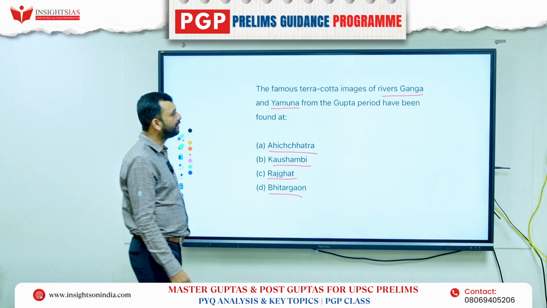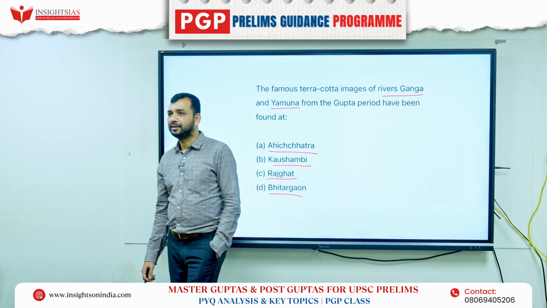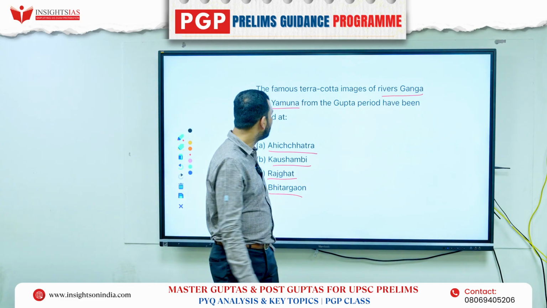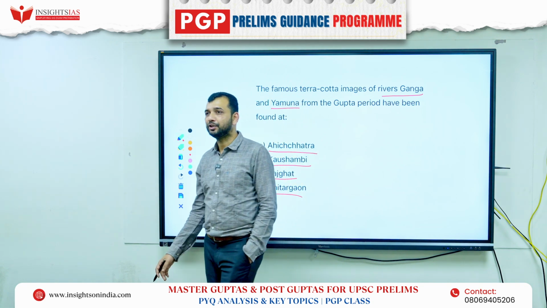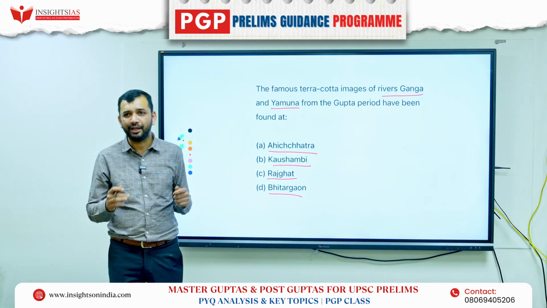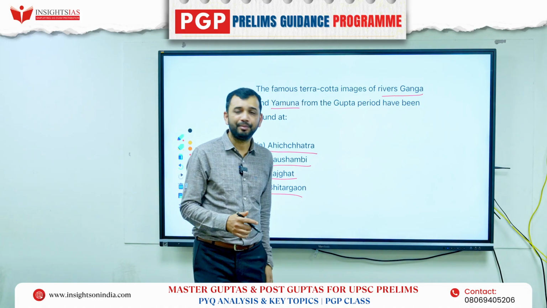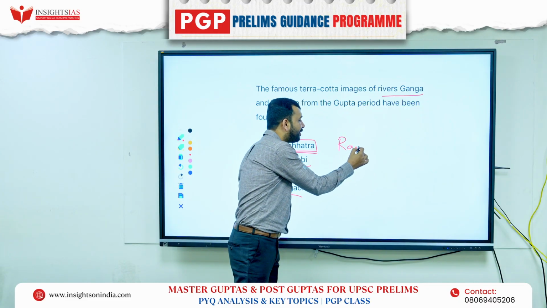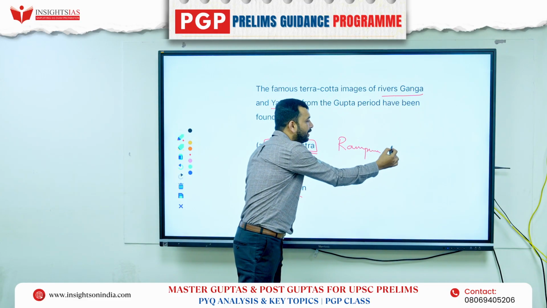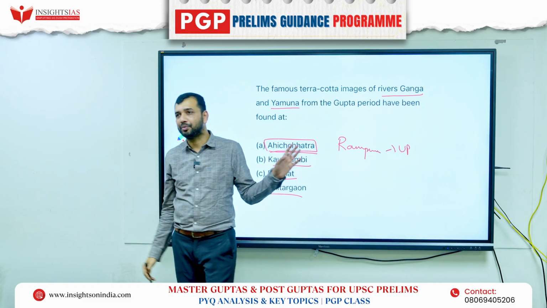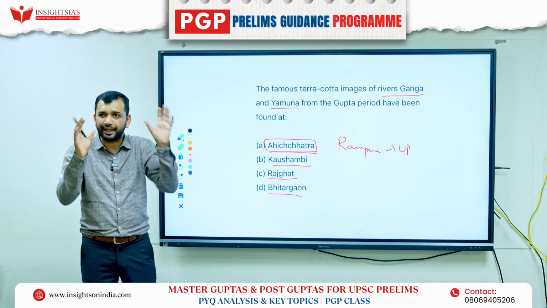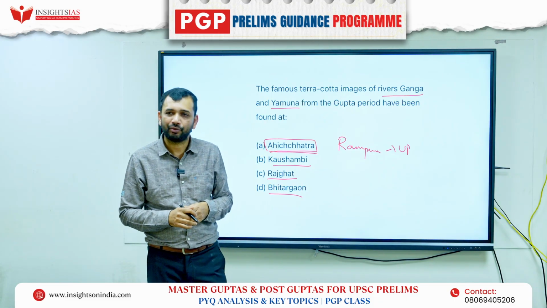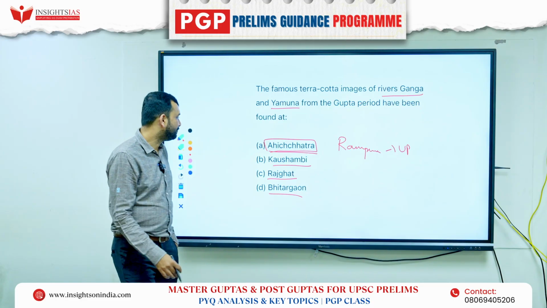What is the vehicle of the Ganga? Crocodile, right. And Yamuna had the vehicle of what? Tortoise. They have been shown in various terracotta images, which have been mainly found in Ahichhatra, in present day Rampura in UP. Okay, this is a very, very important one. Even if you look at the books, the major diagrams have been given: 2 colorful diagrams of Ganga and Yamuna images, right?